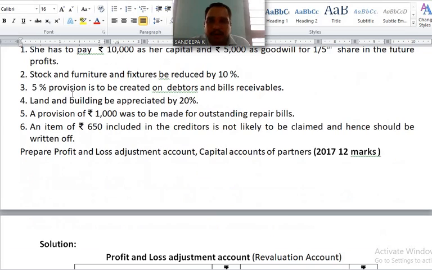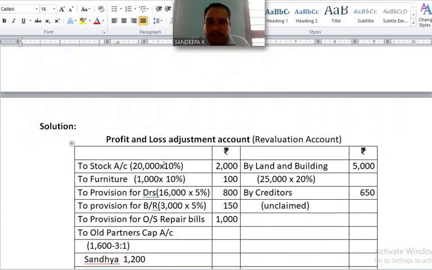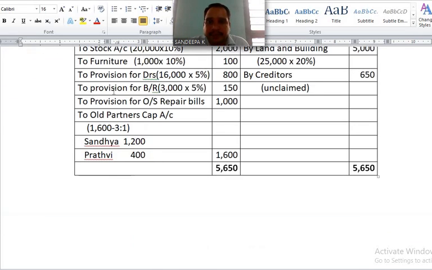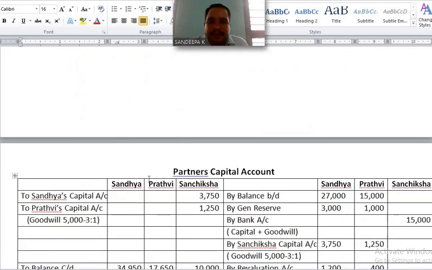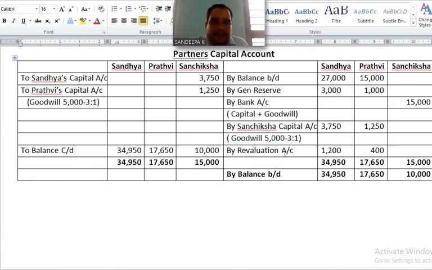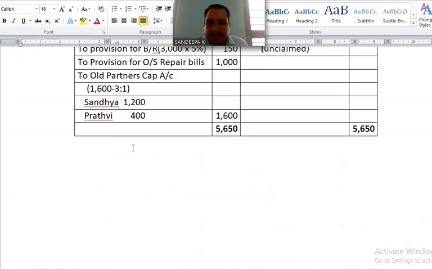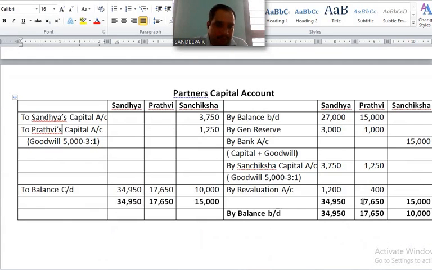Okay, capital recorded, goodwill recorded. Any other entries to be recorded? Yes, revaluation profit. Write it in credit side. By revaluation account, Sandhya 1,200 and Prithvi 400. Okay, only these entries are to be recorded.